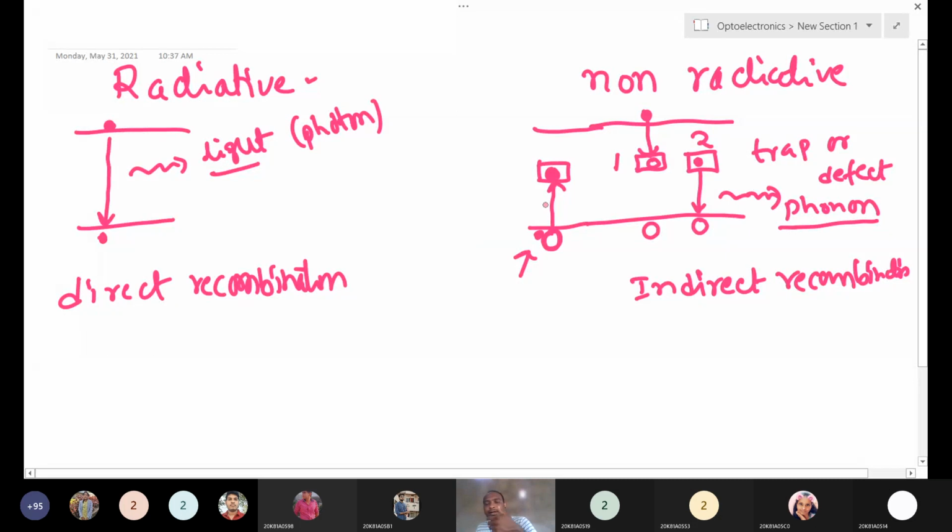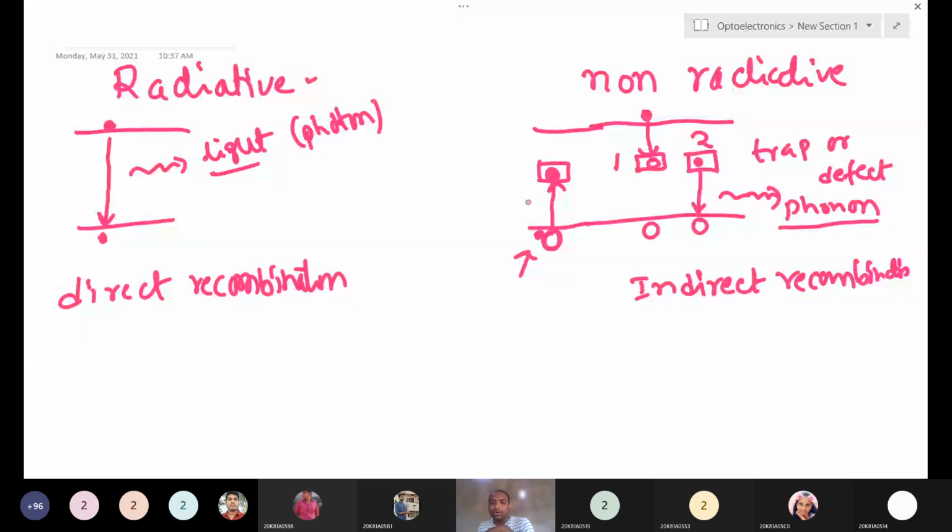Some of the electrons do not reach the conduction band. That's why these electrons, or some holes, get stuck in the trap state. Because of these traps and defects, we are not getting photons in this process.